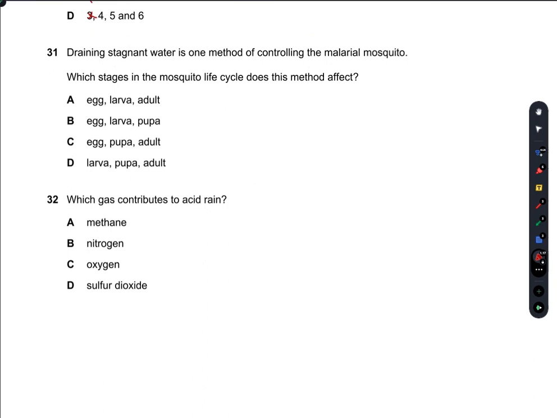Draining stagnant water is one of the methods of controlling the malarial mosquito. Which stages in the mosquito life cycle does this method affect? So it affects the egg first of all, then it affects the larva and then the pupa, and doesn't allow the mosquito life cycle to continue. So B is the right option.